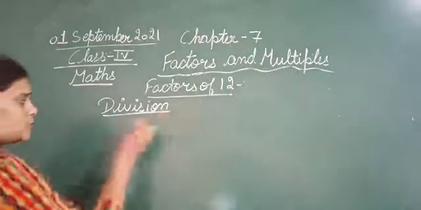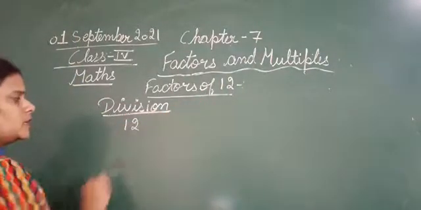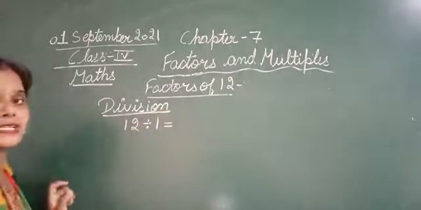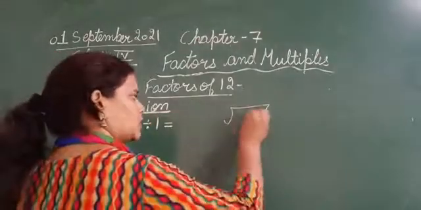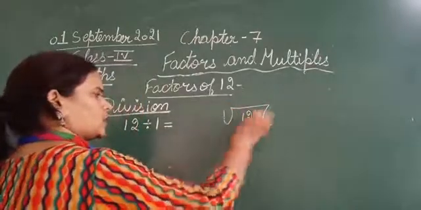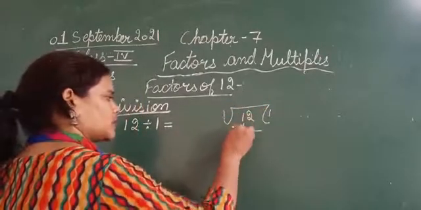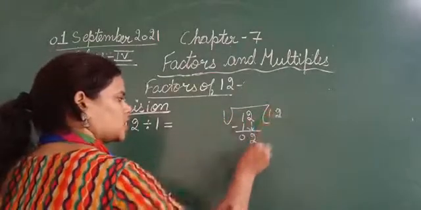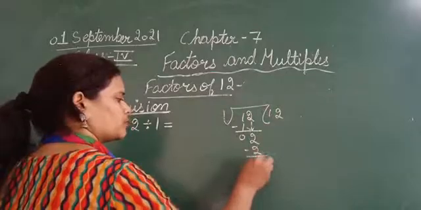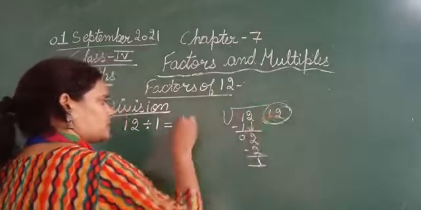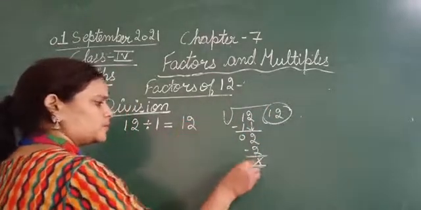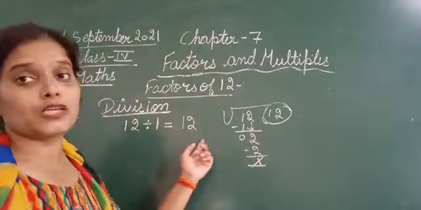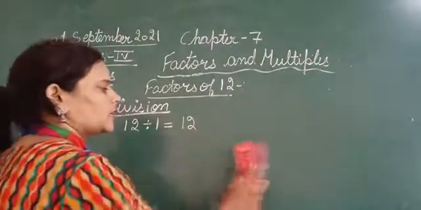Okay, so this is 12 divided by 1. So divide 12 by 1. I am just showing you here. 12 divided by 1: 1 ones are 1, 0, bring down 2, 1 twos are 2. So this is 12, and there is no remainder. So 12 divided by 1 is 12. Okay, I will tell you one by one.